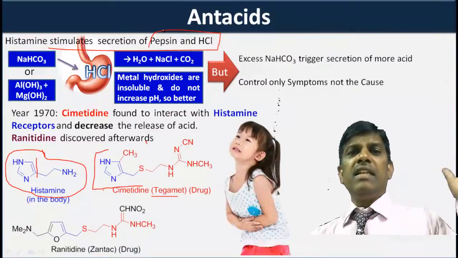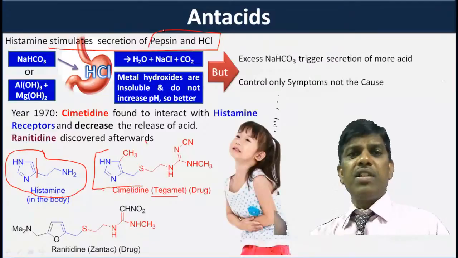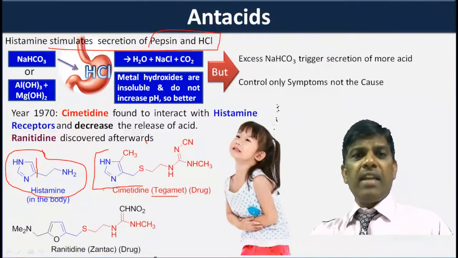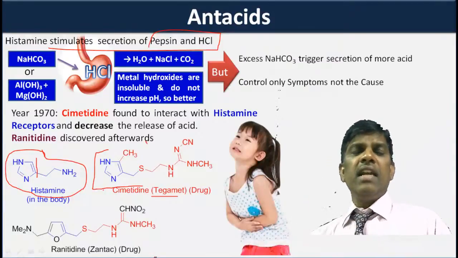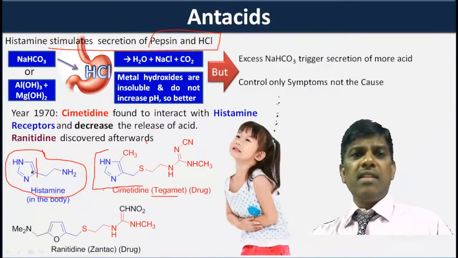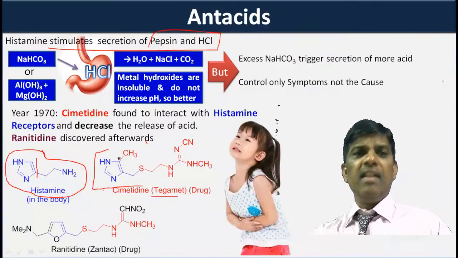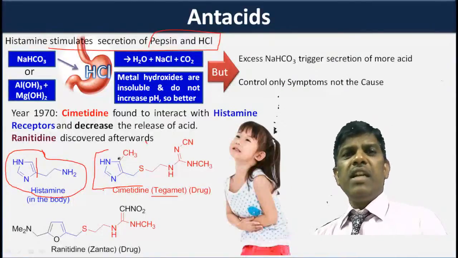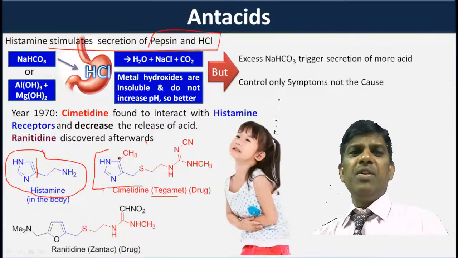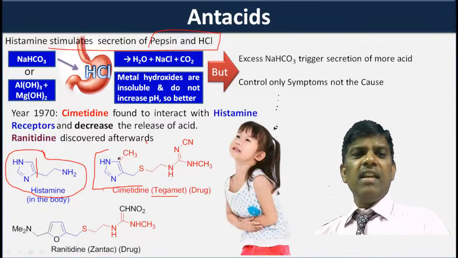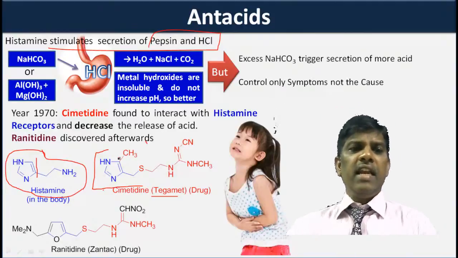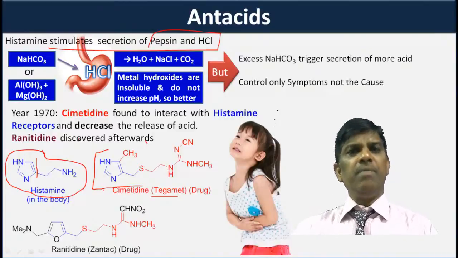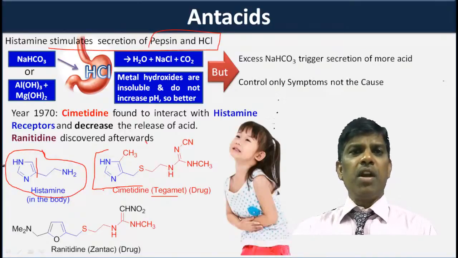It is not going to sit in other functions. Histamine does other functions also, but cimetidine is specific as an antihistamine for pepsin and HCl. So this sits on the cells which are producing pepsin and HCl. Not only this, cimetidine was the largest selling drug during the 70s and 80s. After that, new inventions came, such as ranitidine, which we are using even today. It is better than cimetidine, but cimetidine is also in the market, and ranitidine came into the market after cimetidine.